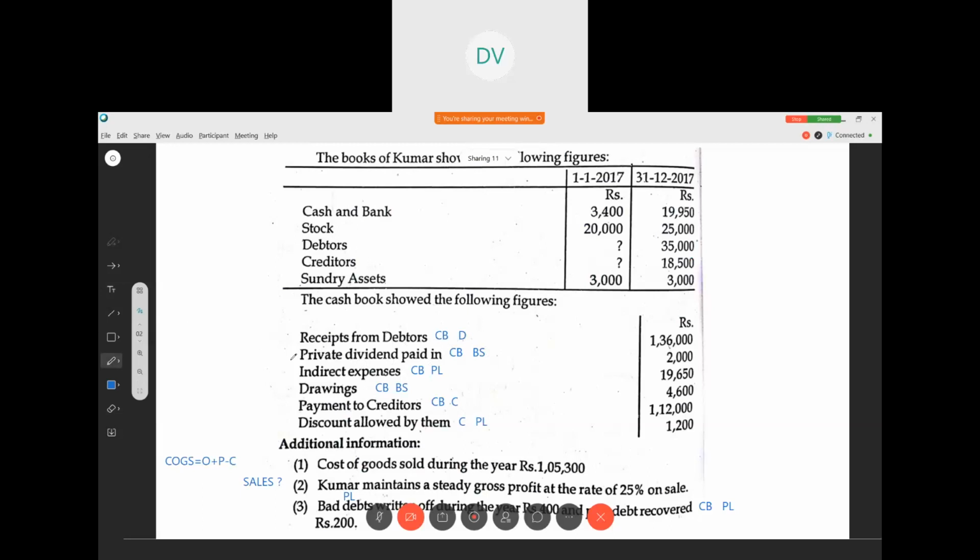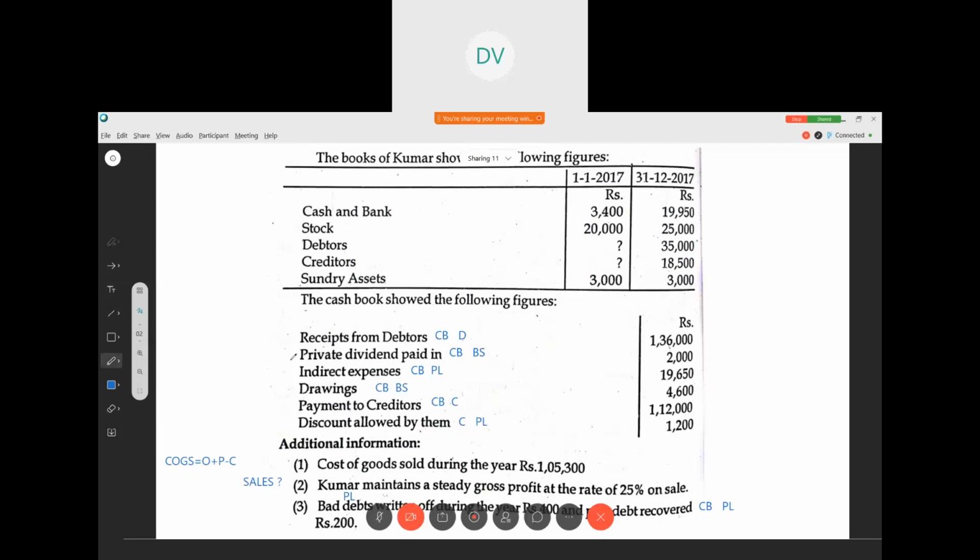So opening balance, to balance brought down, it is given. To debtors. In the cash book, this is the receipt side, so cash receipt from the debtors we are writing. To capital, that is additional capital, the dividend he has invested in the business, a receipt. Bad debts recovered, we are writing.